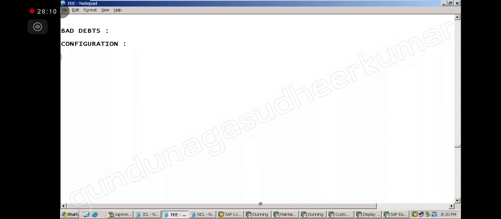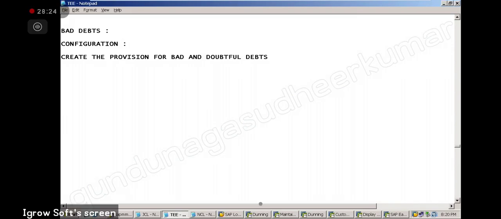Okay, now configuration, right? We have to create one GL account, the provision for bad and doubtful debts. What type of account is it? It will work opposite to sundry debtors, so it's a liability. Liability plus reconciliation account. Okay.